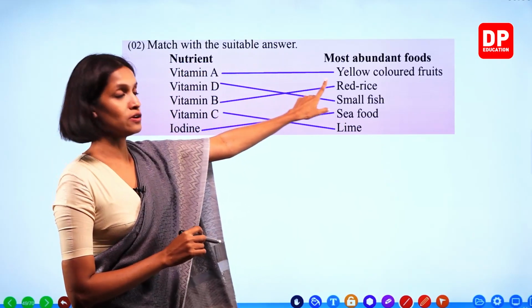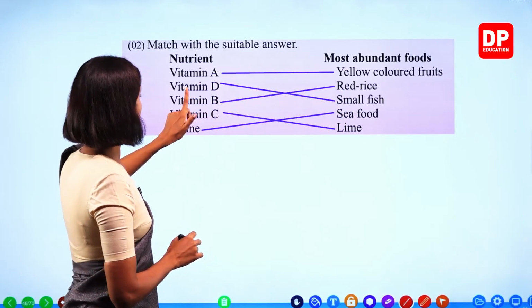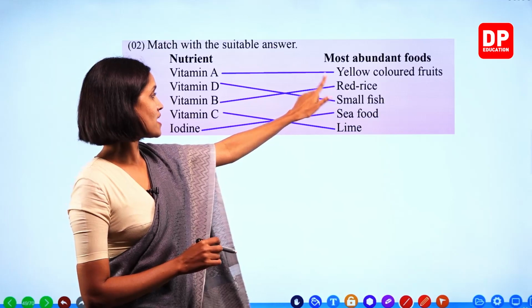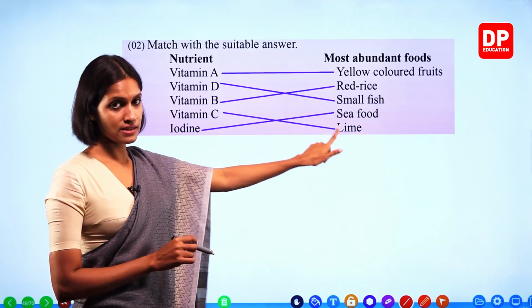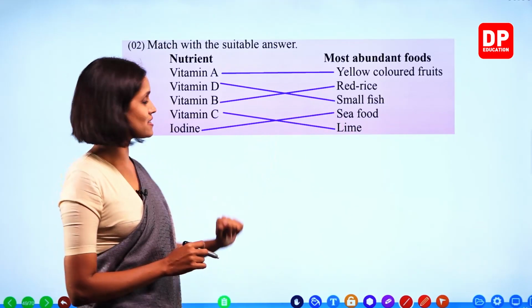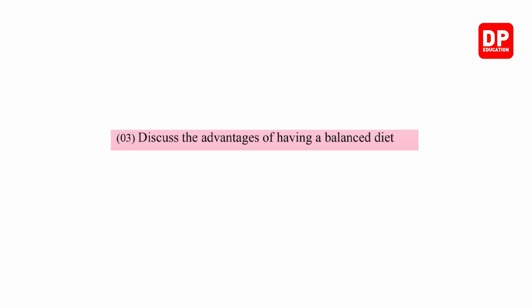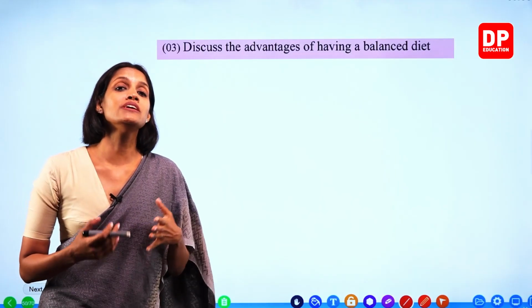Vitamin A, yellow colored fruits. Vitamin D, small fish. Vitamin B, red rice. Vitamin C, lime, and iodine, seafood. Right, children? Okay. So discuss the advantages of having a balanced diet. Now this is very easy for you all. Right? Why do we need a balanced diet?